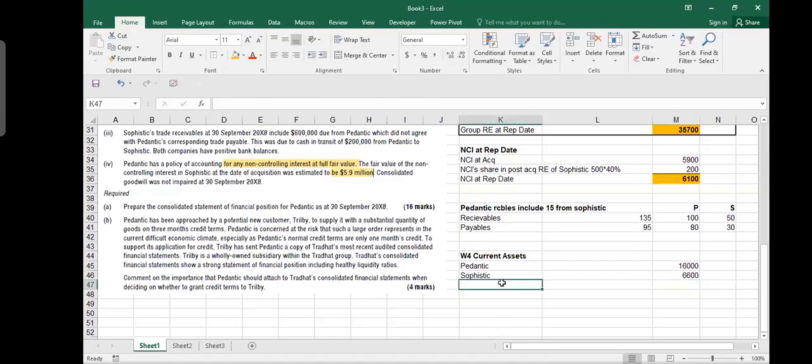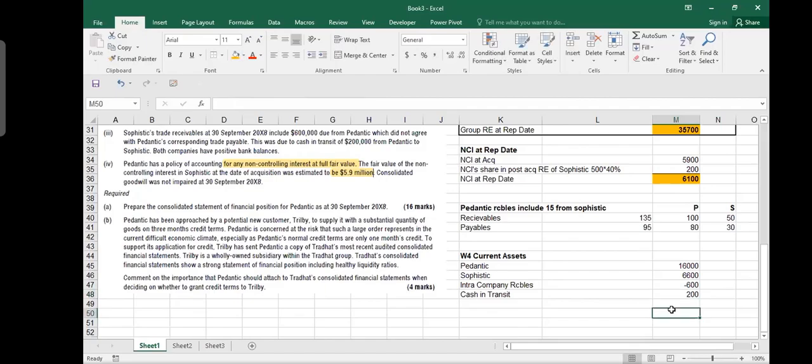So first thing is that you will say that there is intra-company receivables. How much are those? Because within the Sophistic, he says 600,000. So you subtract 600,000, right? But you will add cash in transit. Because he's saying my current assets are 16,000. He did not include that 200 because 200 did not appear. So cash in transit you will add. Do you understand this adjustment?